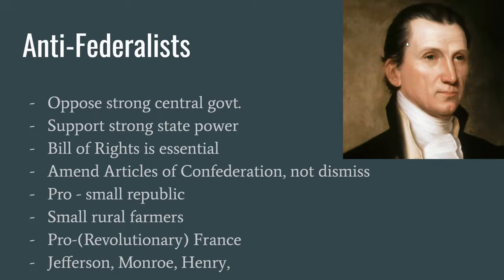On the other side were the Anti-Federalists, who opposed the Constitution and a strong central government. They supported state power and rights. Also, they said if a Constitution must be passed, at the very least, it must include a Bill of Rights. They were more open to amending the Articles than creating and passing the Constitution. In general, they wanted a smaller republic, or as Jefferson would call it, a yeoman farmer republic, of which their base of support was small rural farmers. Later, many of the Anti-Federalists would also be supportive of the French Revolution.